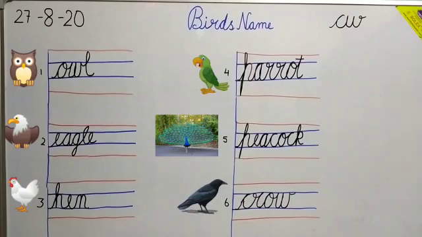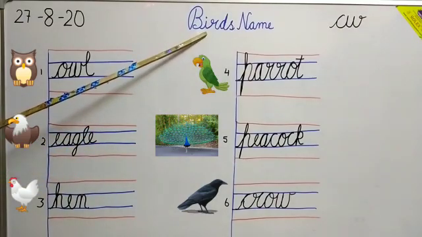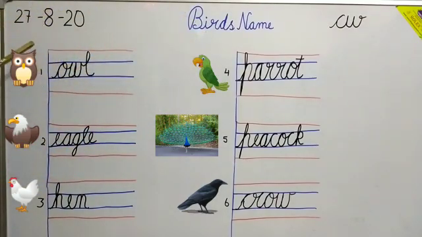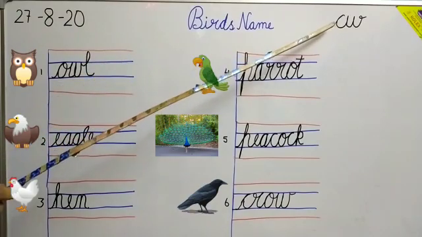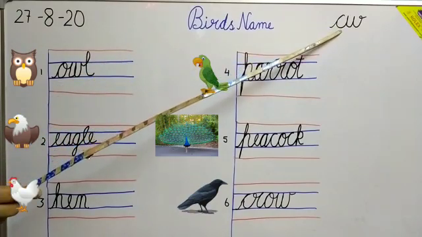See, all of you open your EVS notebook. In your EVS notebook, we are going to do bird's name. Our topic is bird's name. First of all, you have to write down the date 27 August 2020 and you have to write here CW.